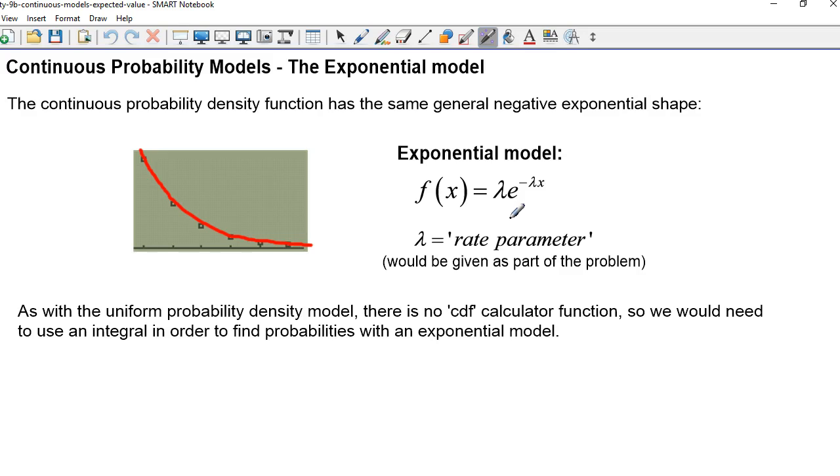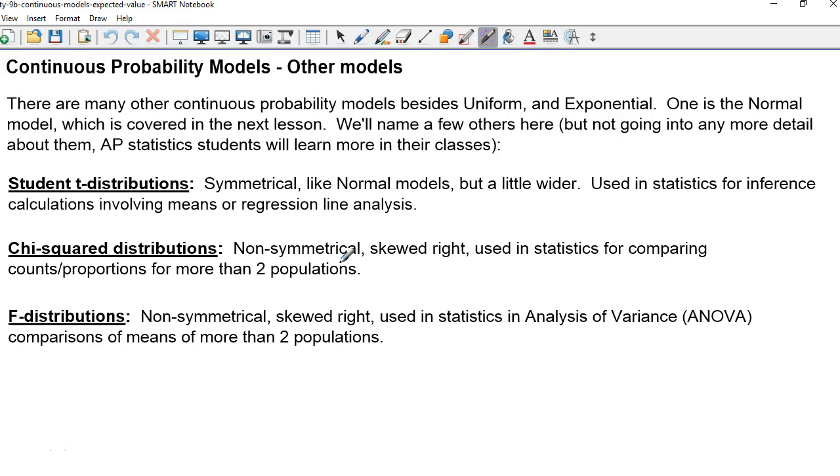Okay, so just like with the uniform probability density model, there's no CDF calculator function for an exponential model, so we would have to use calculus and an integral to find probabilities with an exponential model. So we have these two models, the uniform model and the exponential model. And we also have the normal probability model, but we typically don't use calculus for that because there are calculator functions to do that without calculus. There are a number of other probability models besides uniform, exponential, and normal. I'm going to mention a few others here, but we're not going to cover them in any detail. This is mainly for AP statistics students that will encounter some of these.